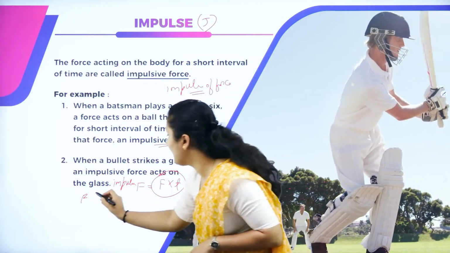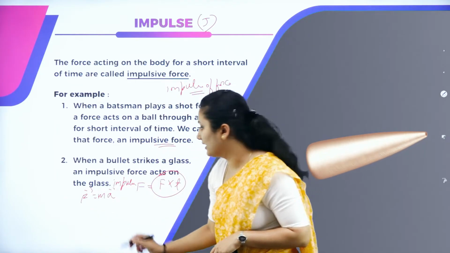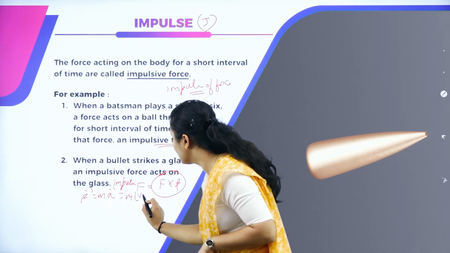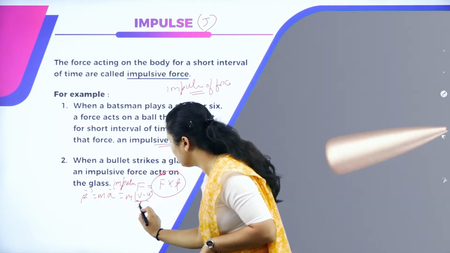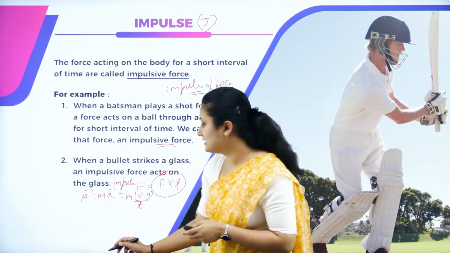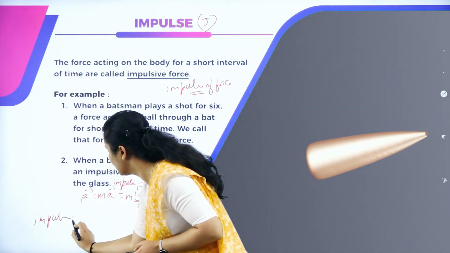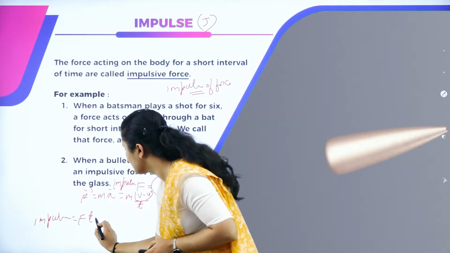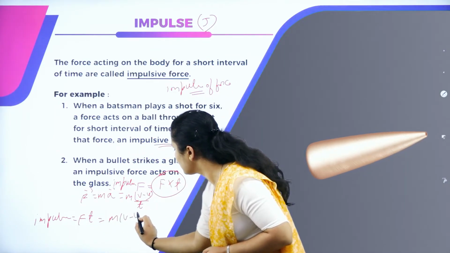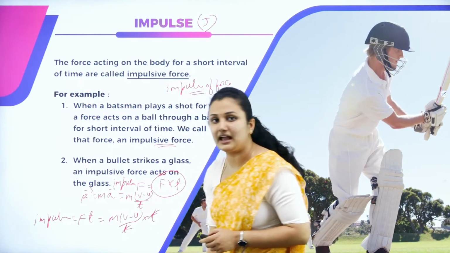From the second law, we have F is equal to ma. What is A? It is change in velocity by time. We know that F is m of V minus U by T. Impulse is equal to Ft. So, we know what F is. It is m of final minus initial velocity by T, into T. So, T and T get cancelled.